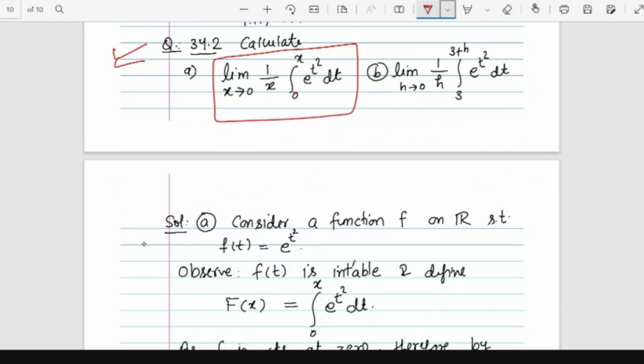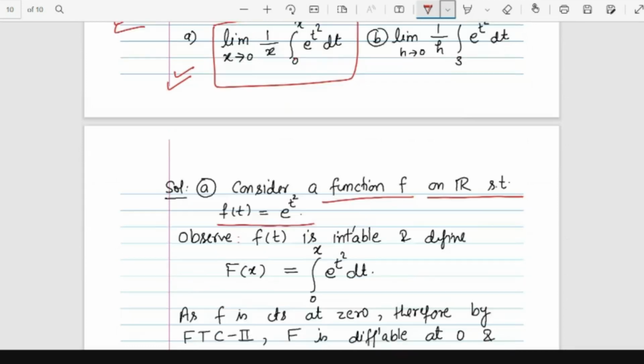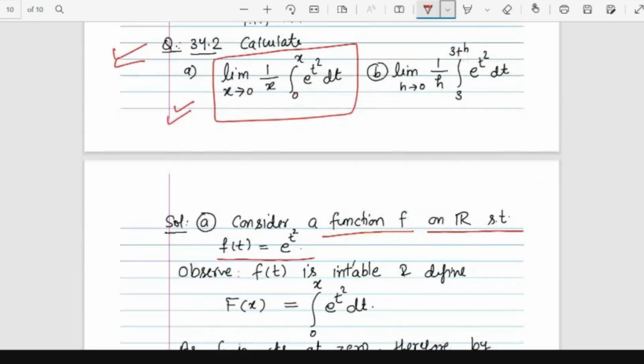First of all, focus on the function. This is my problem: limit x goes to 0, 1 by x, integral 0 to x, e raised to power t square dt. We have to consider our main function, which needs to be integrated, so e raised to power t square is my function. Consider a function f on R such that f of t is equal to e raised to power t square. Because the domain is not clear here, I just consider it on R, until we see any problem.